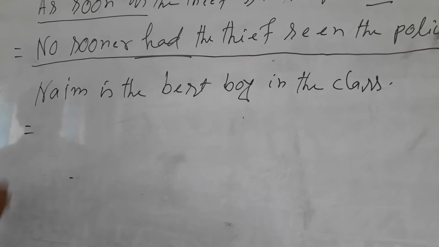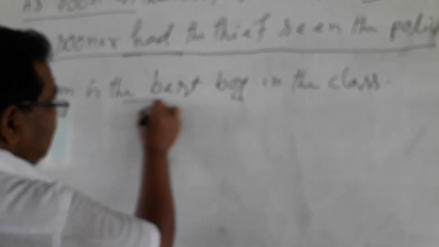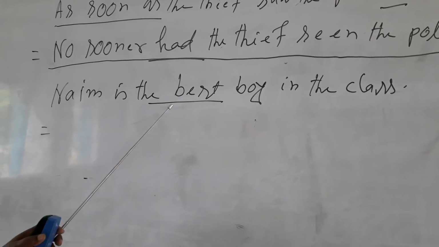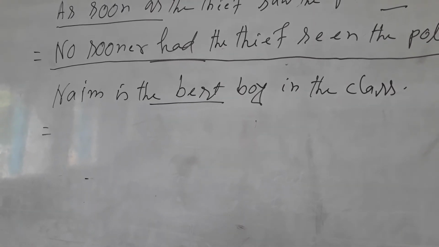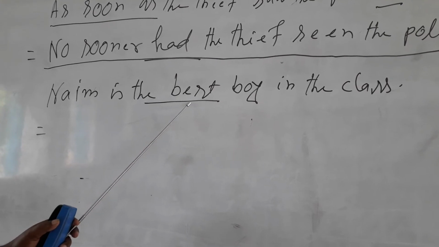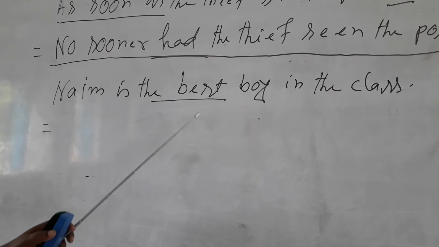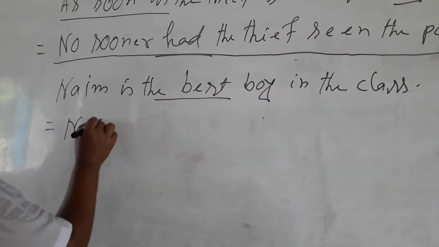Naim is the best boy in the class. This is an affirmative sentence, that is a positive sentence. If you see this kind of sentence, it is called a degree sentence. There are three kinds of degree: positive, comparative, and superlative. Naim is the best boy in the class. This is superlative degree. If you change it to positive form, in this sentence negative form, you will write at first no other.